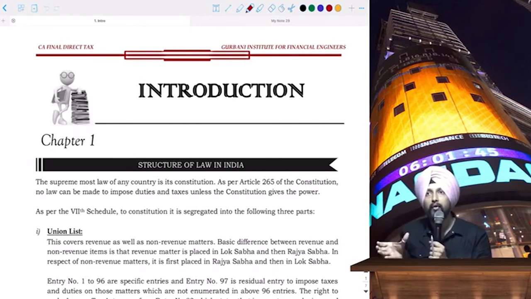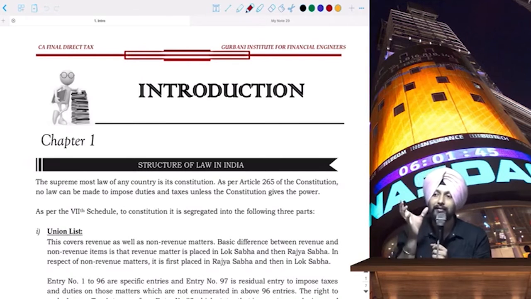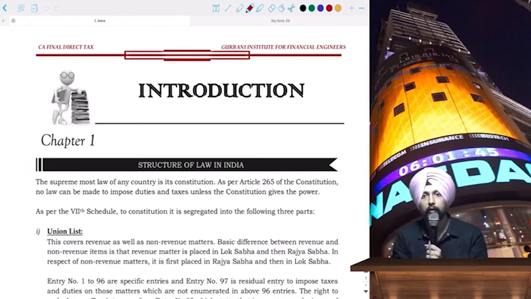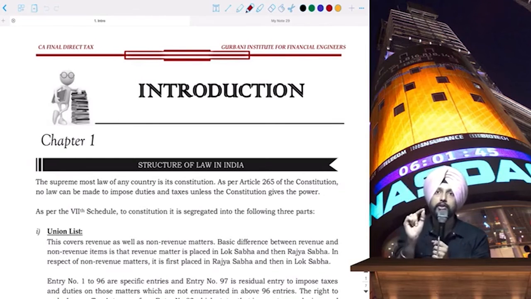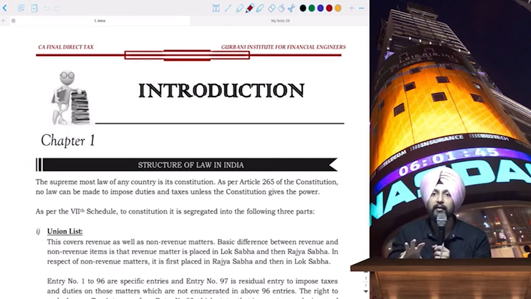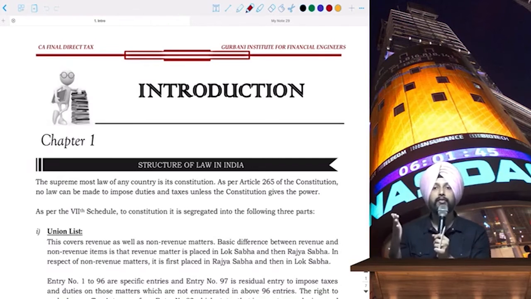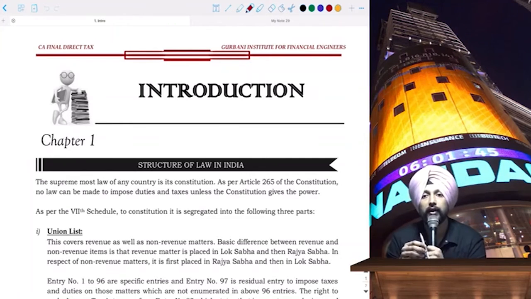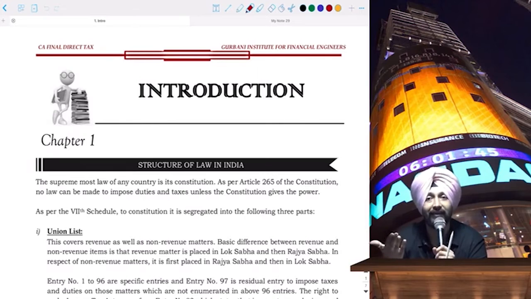So the power to introduce a new set of tax laws is given in the Constitution of India, in Article 265. Article 265 of the Constitution of India has made it very clear that if any new tax law has to be introduced, the powers should come through the Constitution, which means first the Constitution of India has to be amended, and only then can the tax laws be introduced.